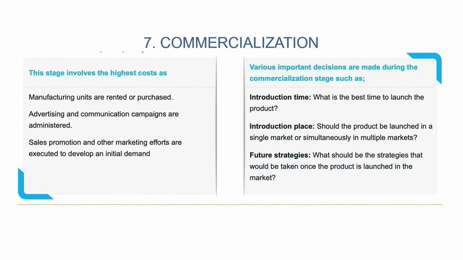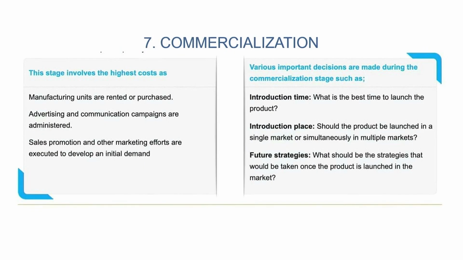manufacturing units are typically rented or purchased. Advertising and communication campaigns are administered, and sales promotion and other marketing efforts are executed to develop an initial demand. So these kind of activities become really important. Commercialization is the stage at which you start bleeding money.